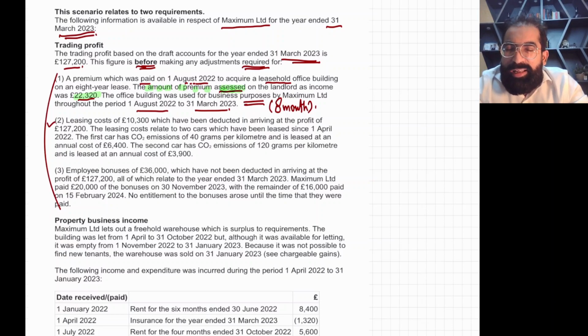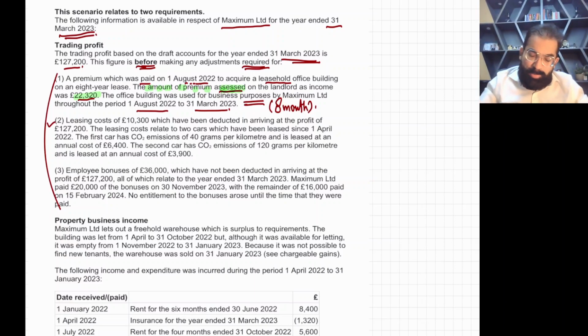If you have leased a car and your CO2 emission rate is less than 50 grams per kilometer, then enjoy, complete expenses allowed. But if you have leased a car, and my dear student, that car has a CO2 emission rate of more than 50, then in such a case, you have a punishment. 15% of that leasing cost will be added back if you have deducted the complete cost.